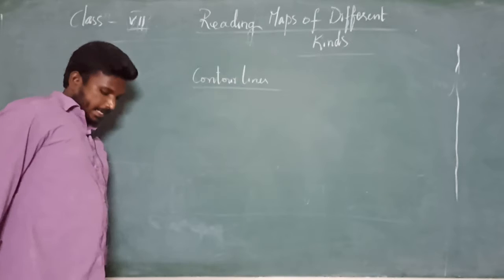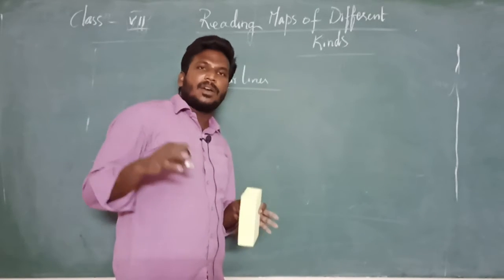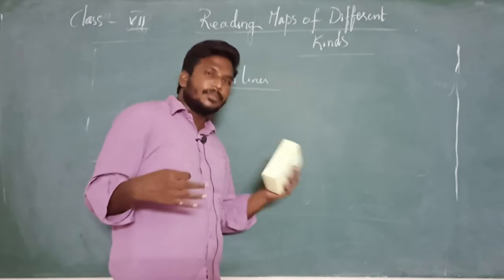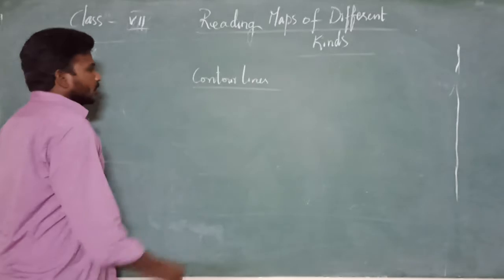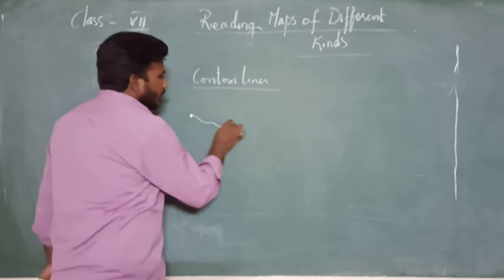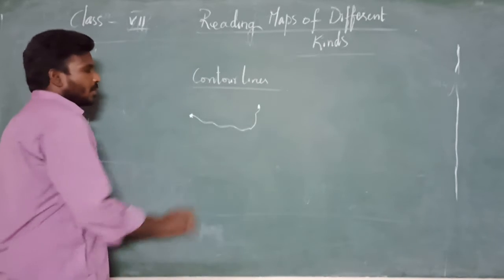What is contour lines? Whenever we are placing any shape or area or a location according to the heights and width and area, extension, whatever, we have to take the line joining places from one area to another area.